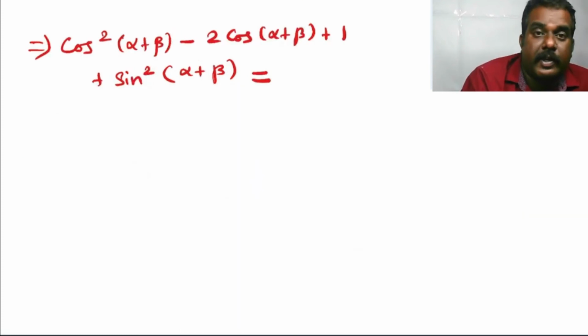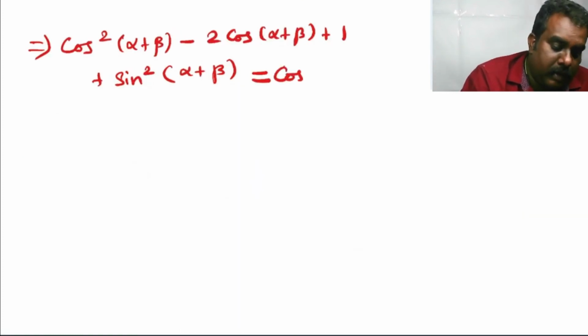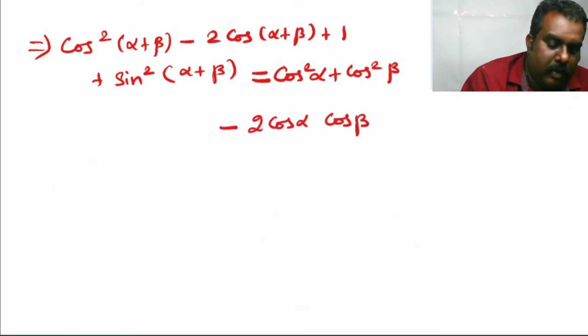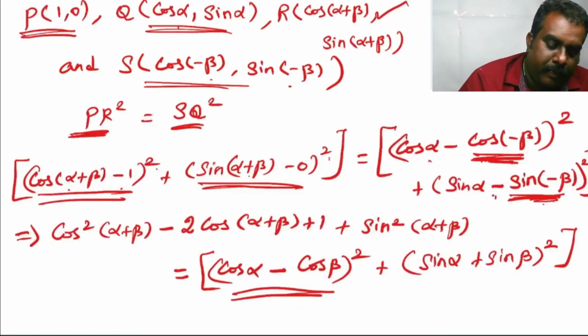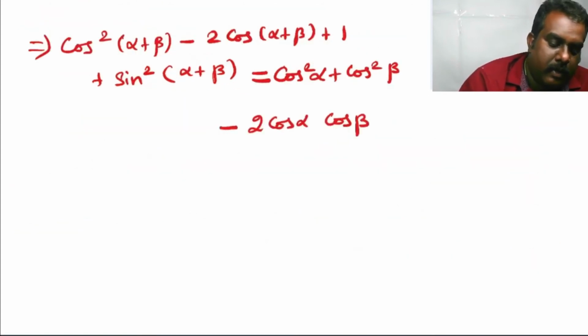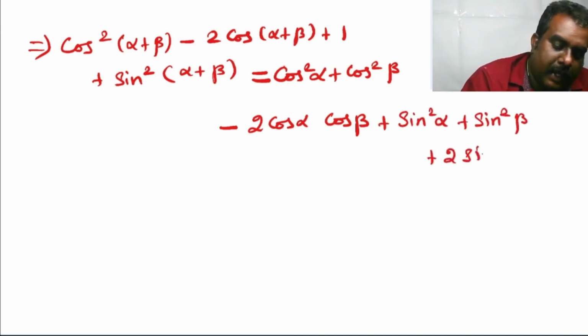Apply the formula of A minus B the whole square: cos square alpha plus cos square beta minus 2 cos alpha cos beta, plus, apply the formula of A plus B the whole square, sin square alpha plus sin square beta plus 2 sin alpha sin beta.